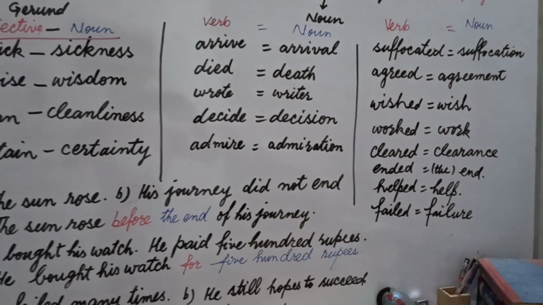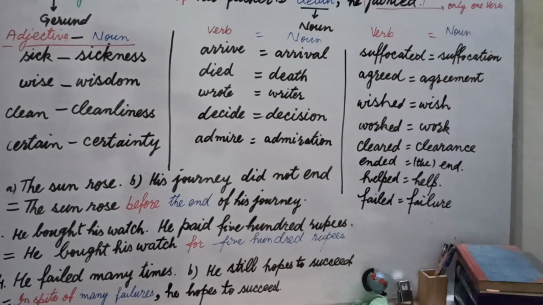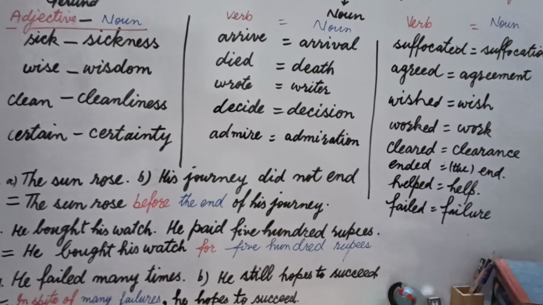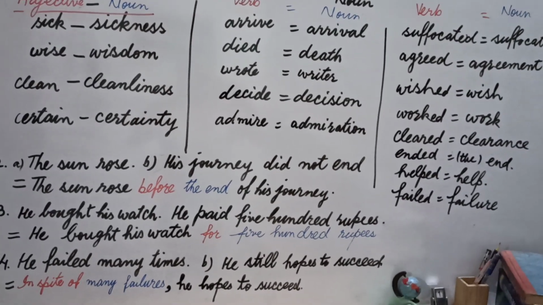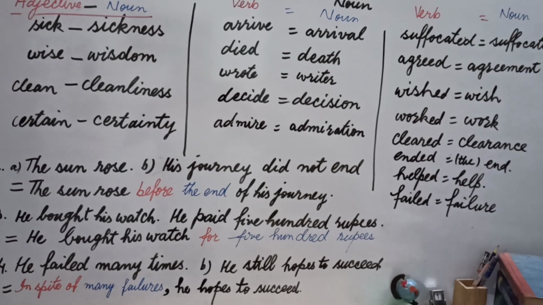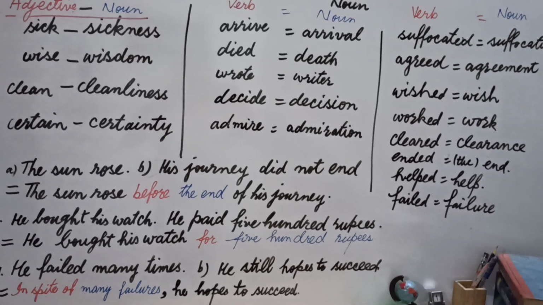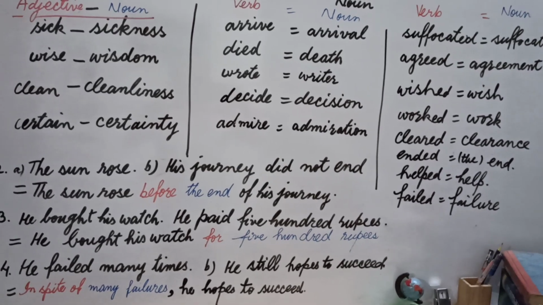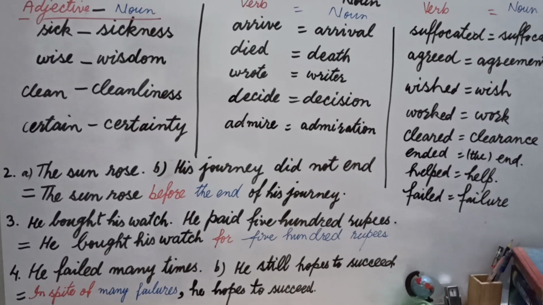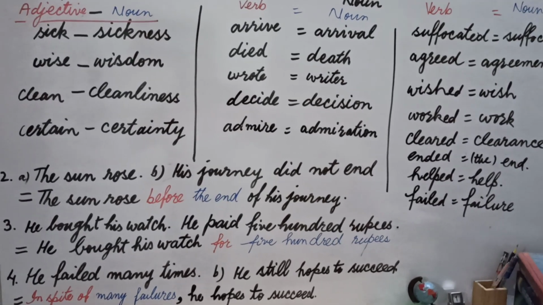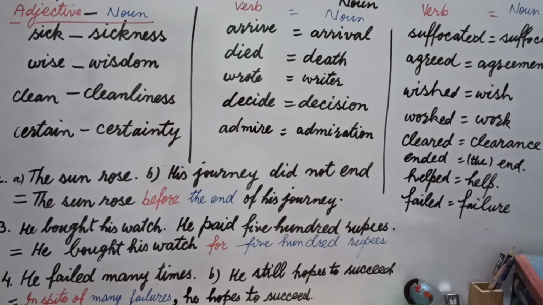Now we are going to apply 1 or 2 words from here into our example number 2, 3 and 4. Now our example is the sun rose, his journey didn't end. Now the answer is the sun rose before the end of his journey. We are going just to take the sense of both the sentences. We are not going to just add any preposition or any conjunction.